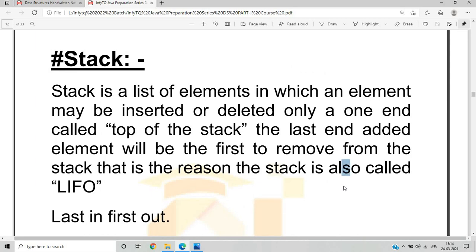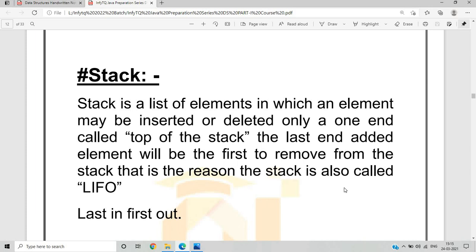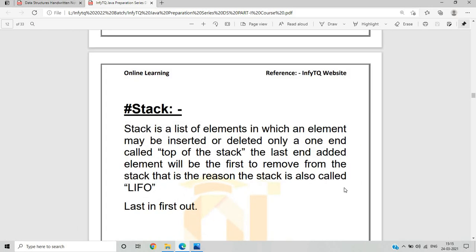Okay, so moving on to the next topic: what is the stack? This is an important data structure that we learn in this part.